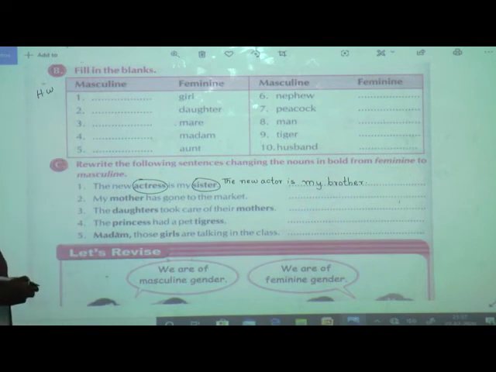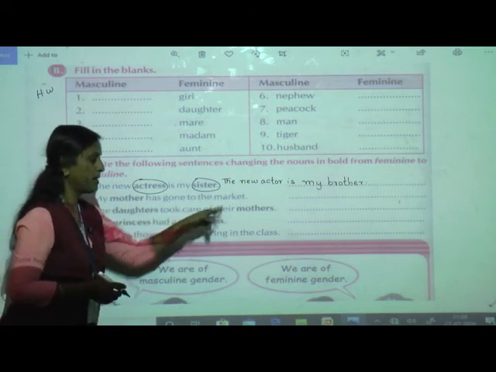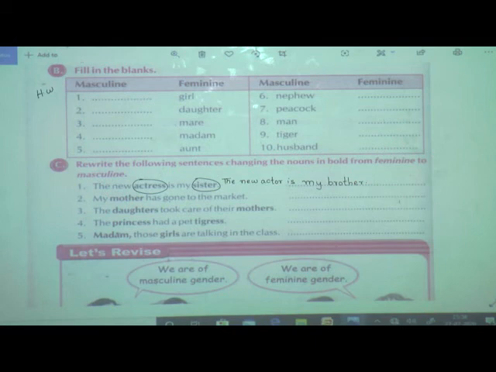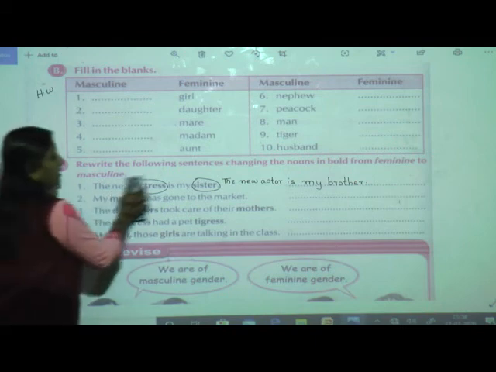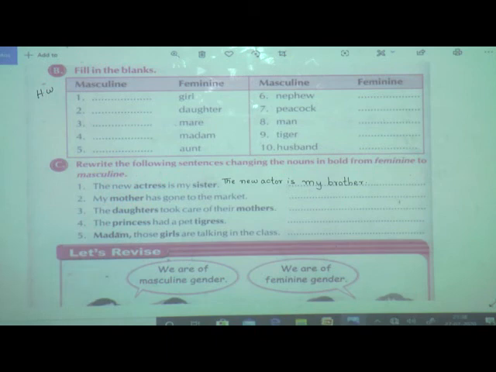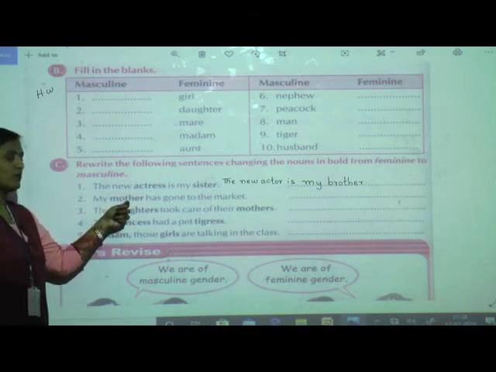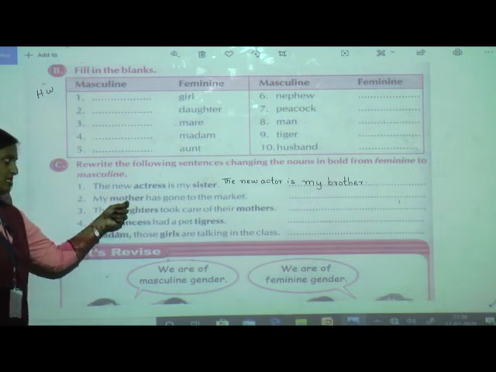Okay. Next, my mother has gone to the market. See, you don't circle this. I have circled only to show you. Now here, which word is in bold? Yes, mother. So what is the masculine gender of mother? Yes, it is father.